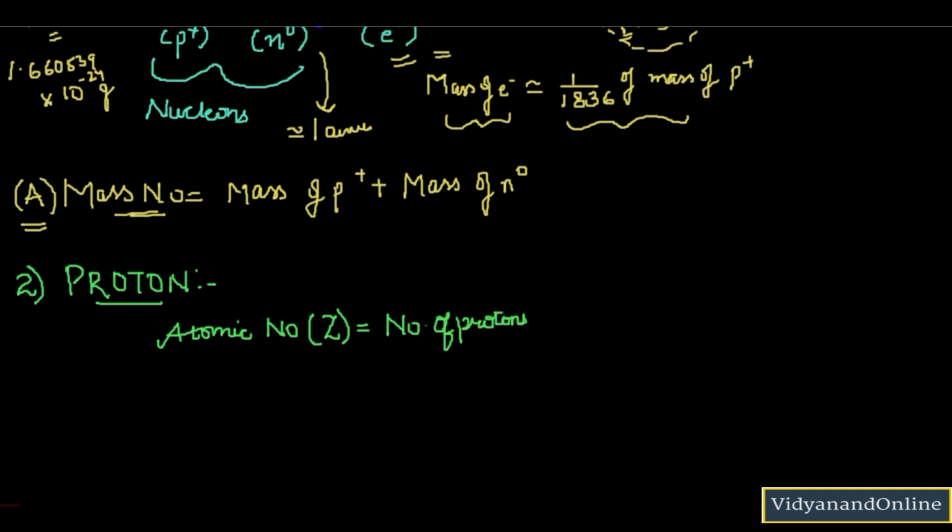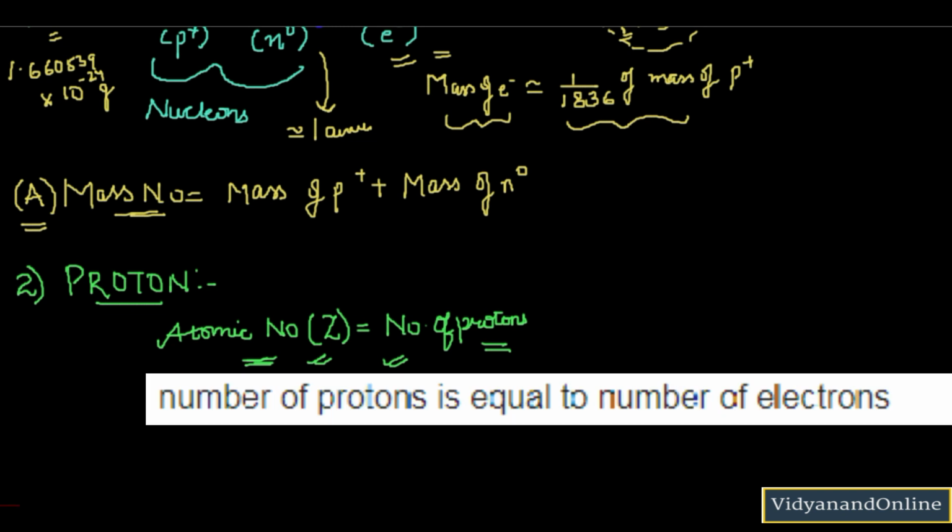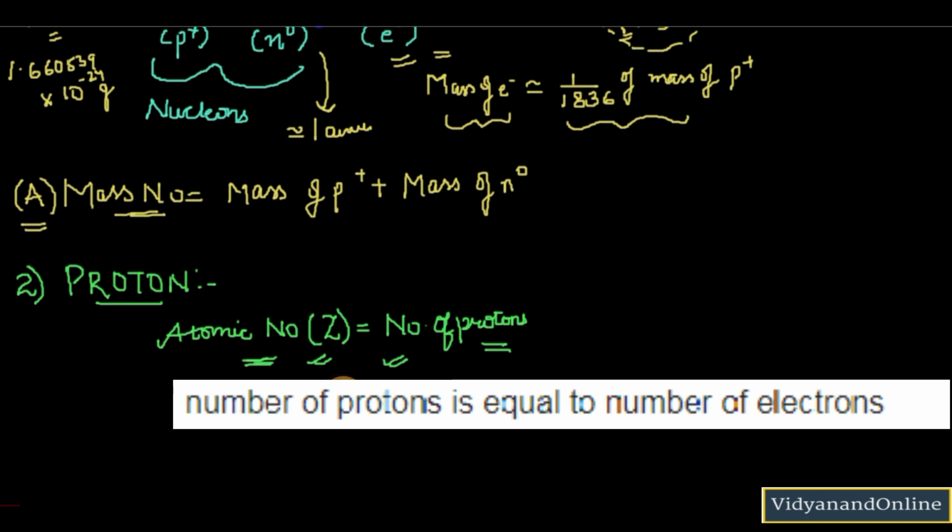Okay, so in case we change the number of protons, we are changing the atomic number of the element, and if the atomic number of the element changes, it means the element itself changes. And for a neutral atom, the number of protons is equal to the number of electrons. So this is for a neutral atom which is not charged. Okay, so I need to write a pointer here. It is for neutral atom.